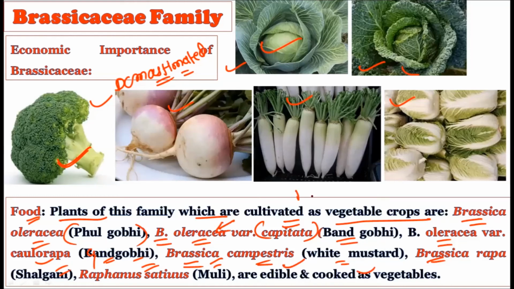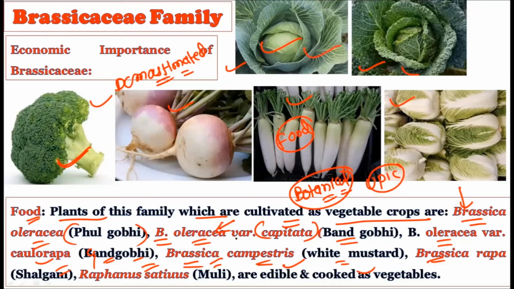The botanical name of a domesticated species which we use in our day-to-day life for food purposes is very important to mention in the UPSC mains. When you write about the importance of the Brassicaceae family, you should not merely write that we use this family for food purposes, but give a proper example in the form of a botanical name. For example, Brassica oleracea, which is called full gobi.